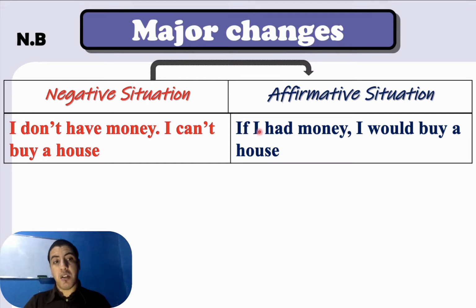If I had money, affirmative. I can't buy a house, negative. I would buy a house, affirmative. So please remember that we change negative to affirmative. Why? Because we want to change the situation.